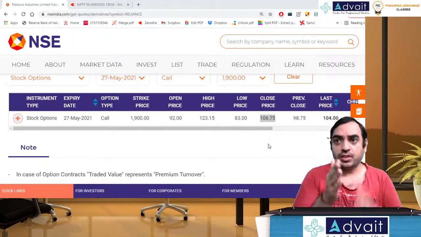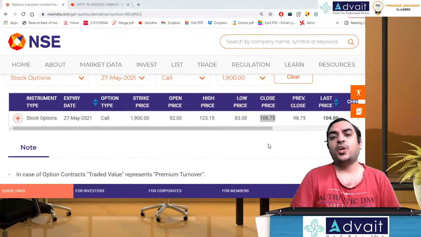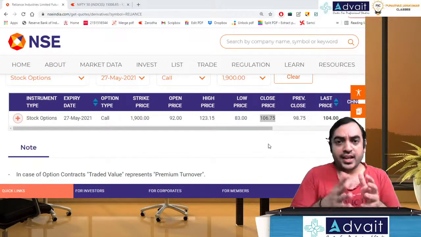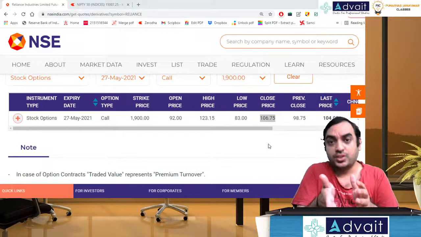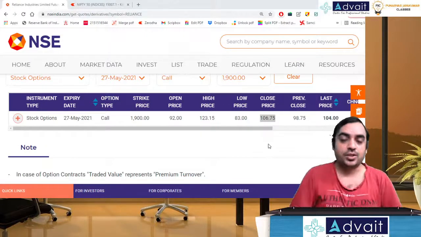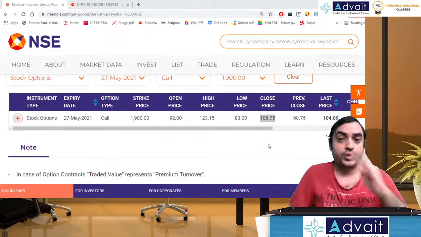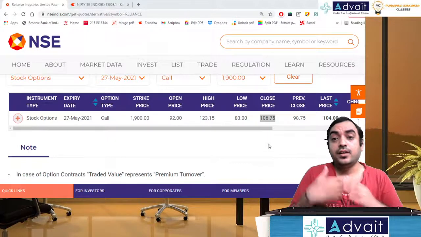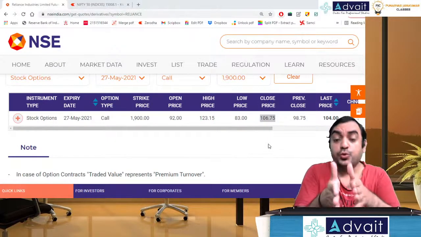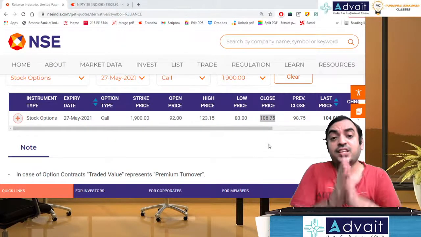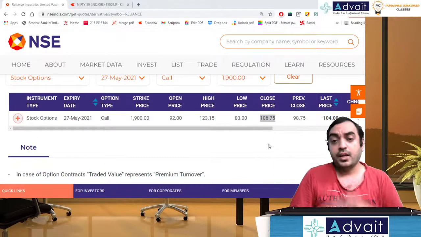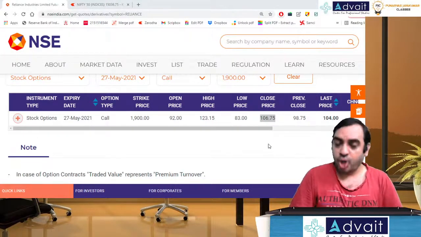Currently Reliance is trading at 1993. If I take the position at 2000, very close to the spot price, that is called an at the money option. When I take it below 2000, that is called an in the money option.